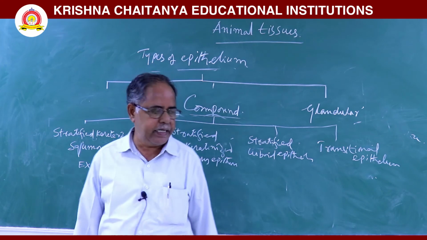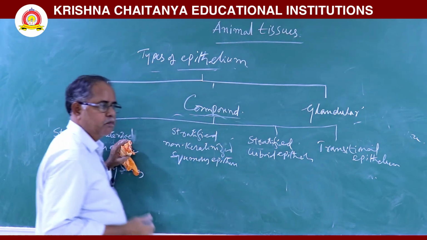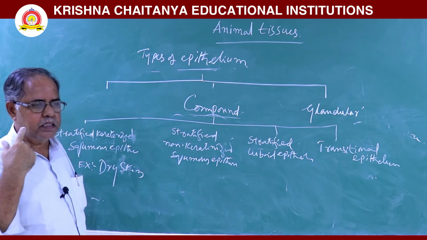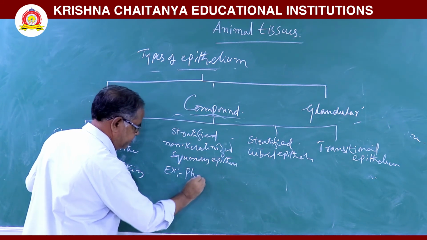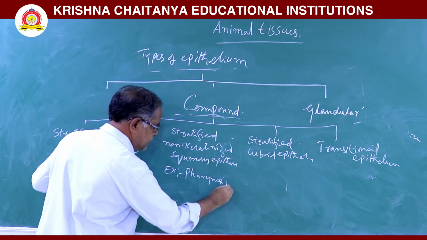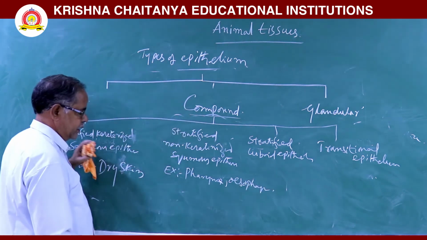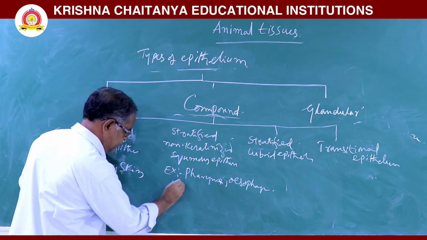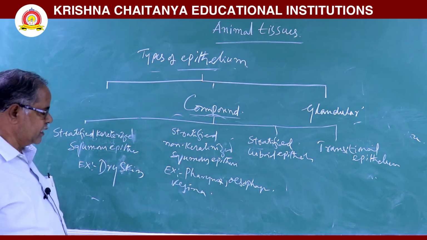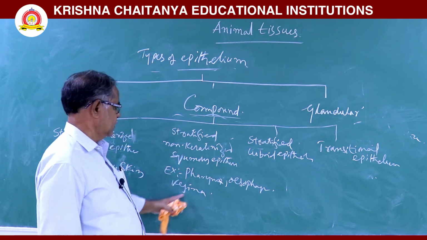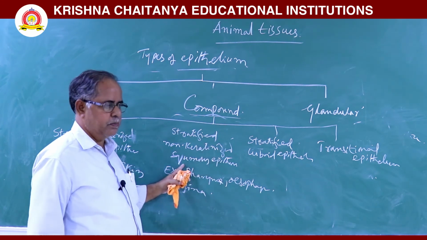Next, stratified non-keratinized squamous epithelium is seen in moist places, that is, the pharynx, esophagus, and vagina. In these places this stratified non-keratinized squamous epithelium is present.